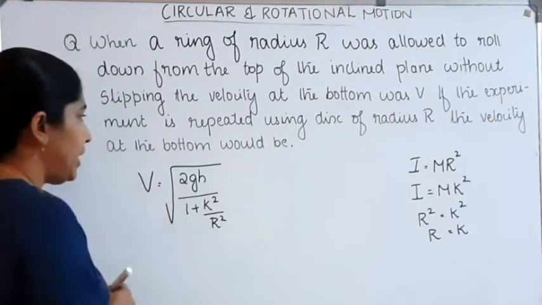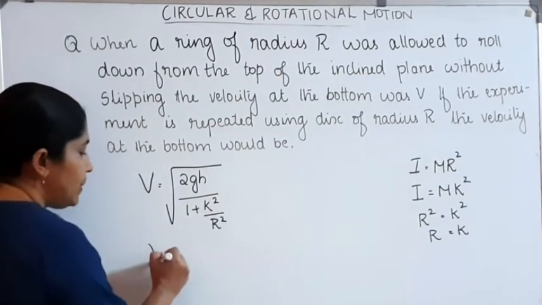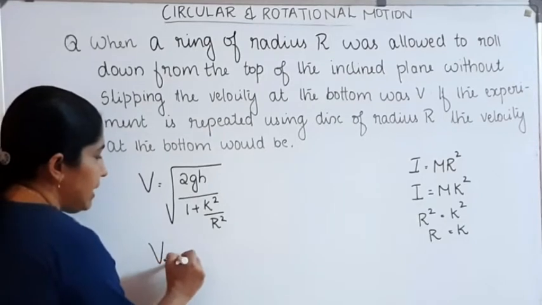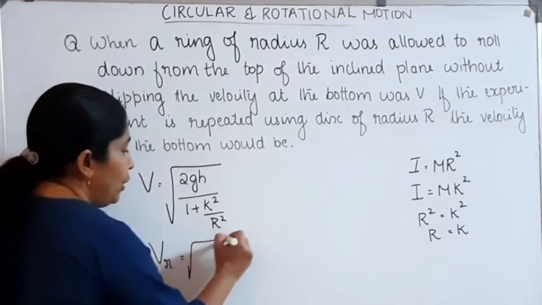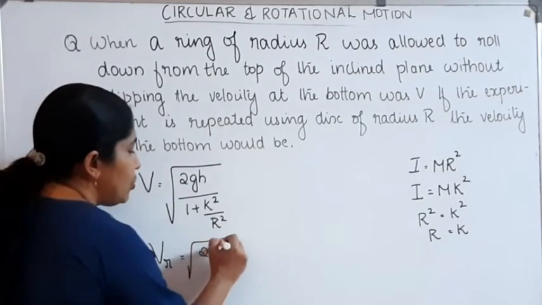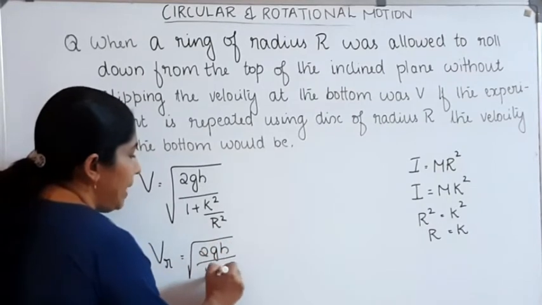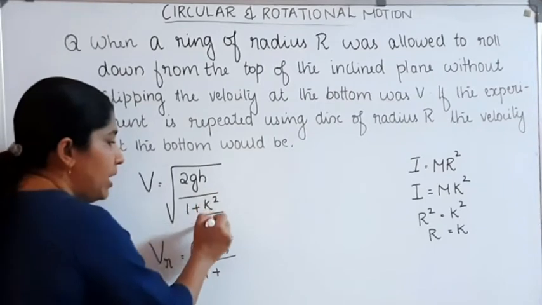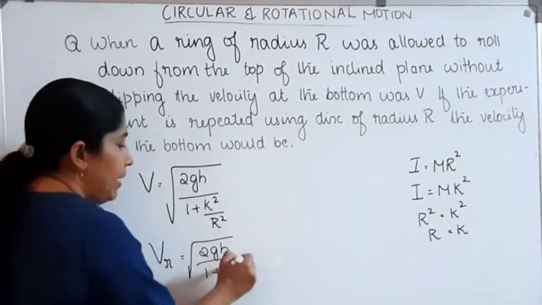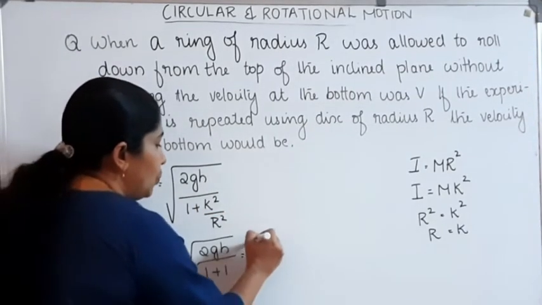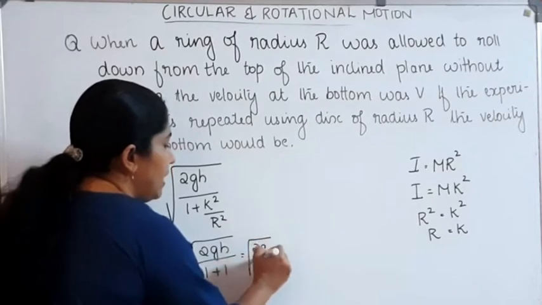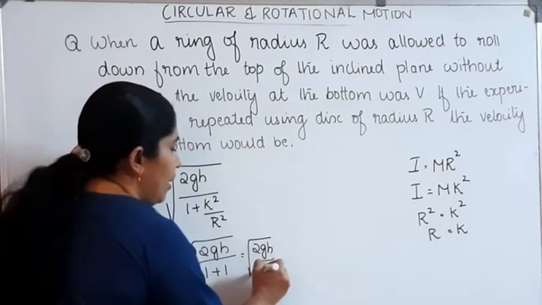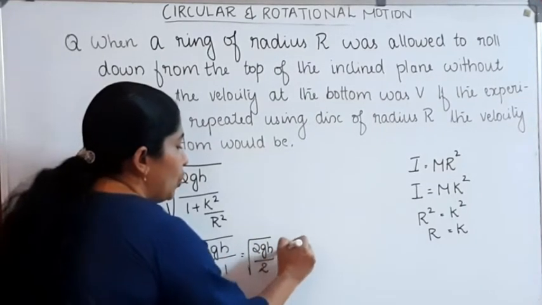On substituting that value here, the velocity of the ring is equal to root of 2g into h divided by 1 plus, instead of k we can substitute capital R, then r square by r square is equal to 1. The value becomes root of 2gh divided by 2, that is equal to root of gh.